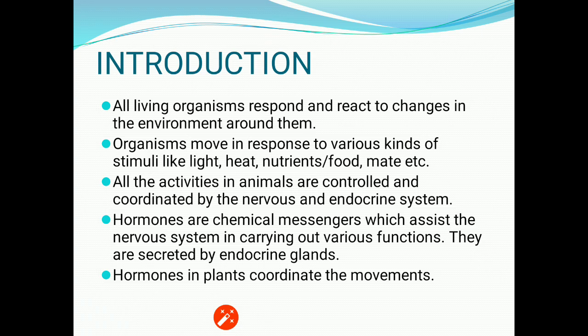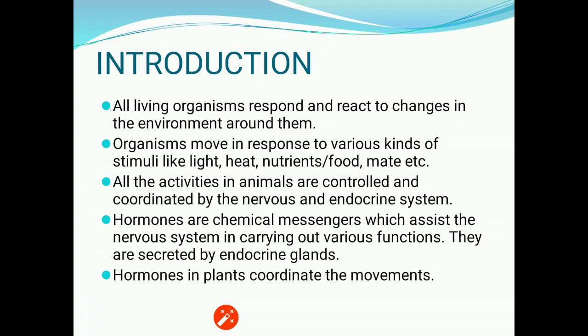Now about the introduction for this chapter. All living organisms respond and react to changes in the environment around them. Organisms move in response to various kinds of stimuli like light, heat, nutrients, food, mate, etc. All the activities in animals are controlled and coordinated by the nervous system and endocrine system.